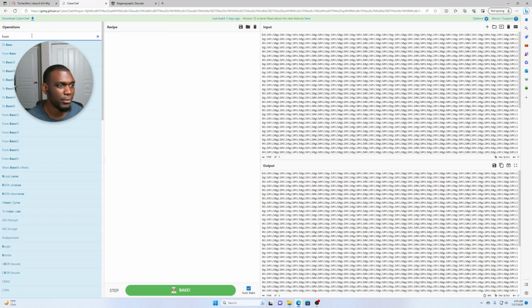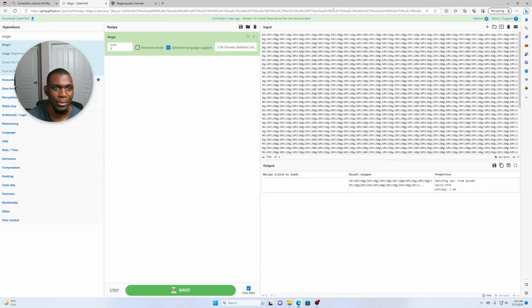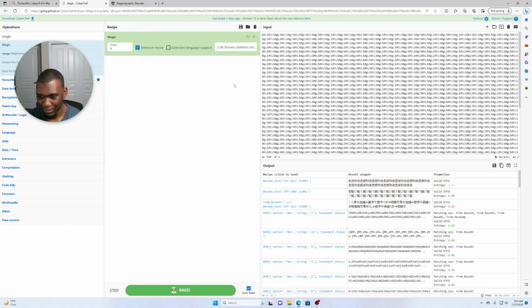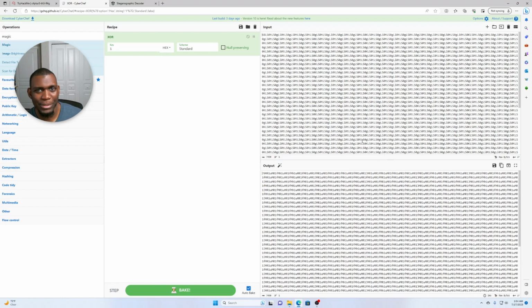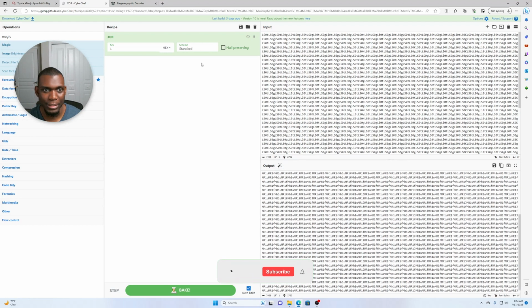Let's do Base64 again. So let's do Magic. Oh wait, I got the wrong one. I checked the wrong one. All right, let's try that one. Intensive mode, okay, I don't know about that one. And I have to remove this piece right here. Okay, the ending didn't change.